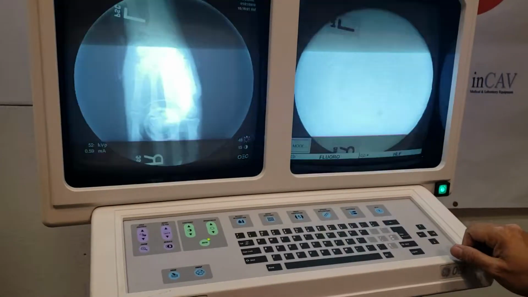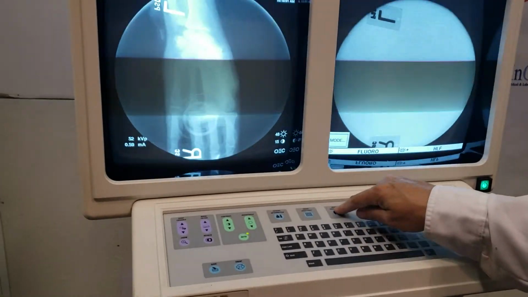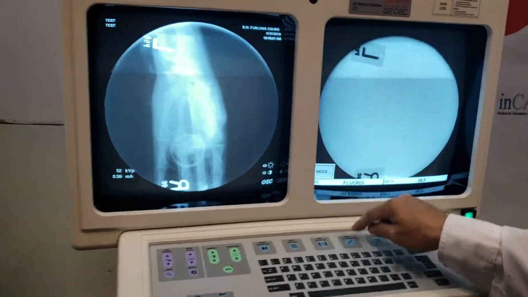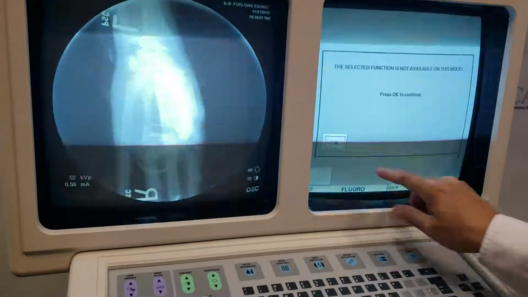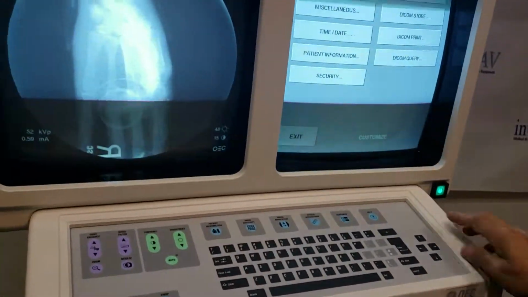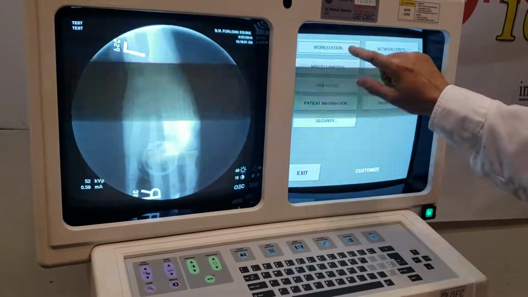Exit. The image annotation is not available in this A800. It's an upgrade. Also, the special application is on the upgrade. Customize. Customize is very important. You can select all the workstation.